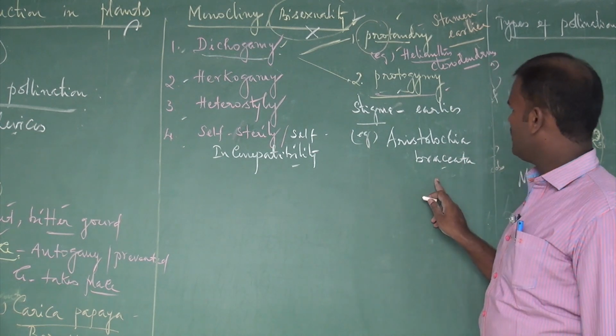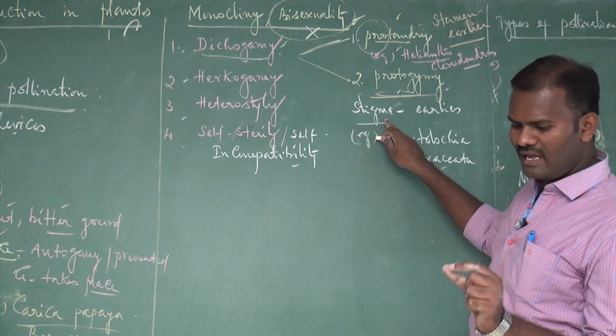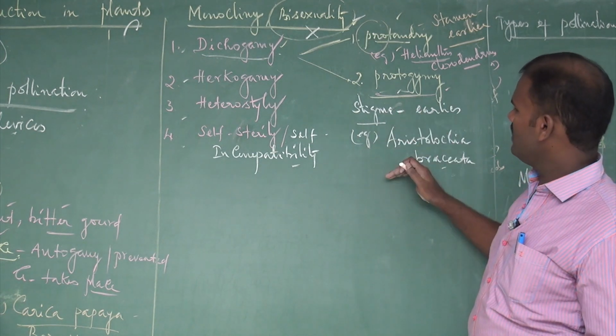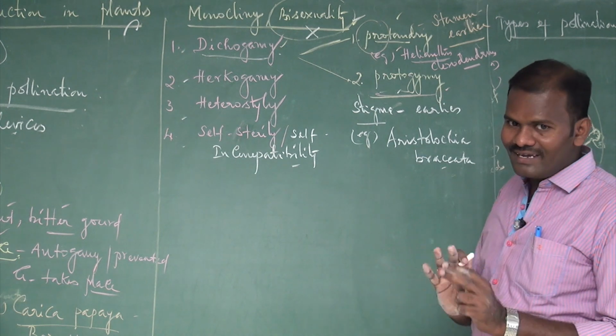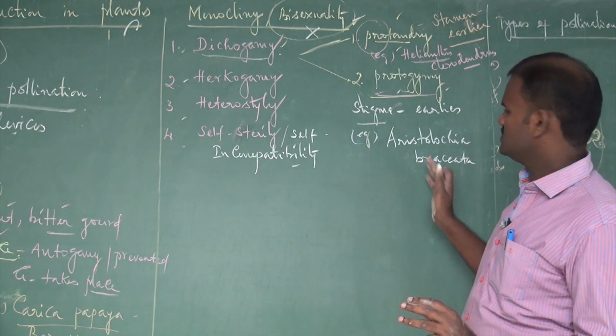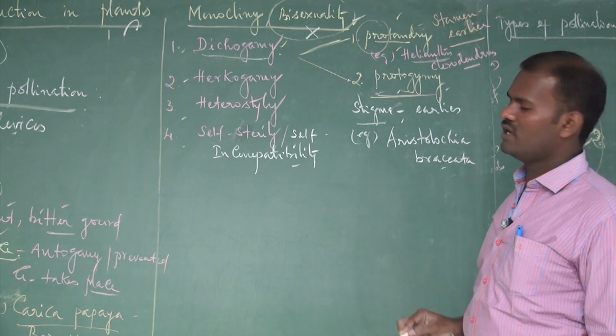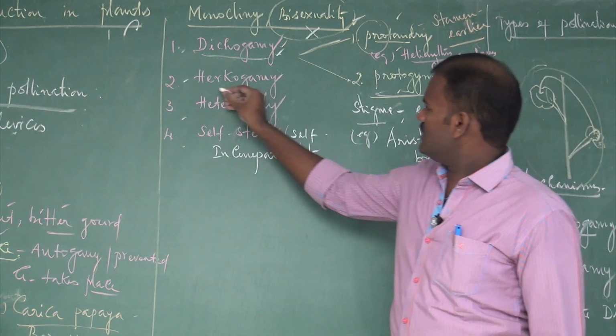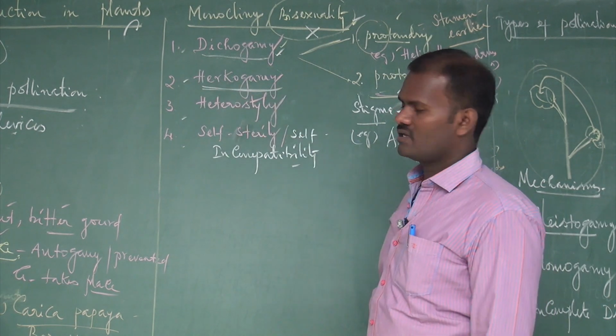In Aristolochia bracteata, the stigma, I mean the female sex organs, mature earlier than the male. Due to these two different types of maturation, there is no chance for self-pollination; it encourages only cross-pollination. These are called dichogamy. Then next another one is herkogamy.